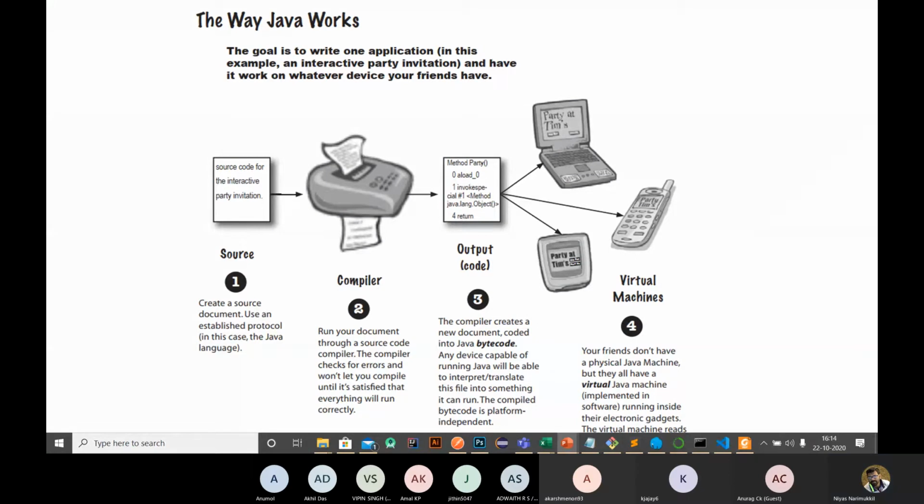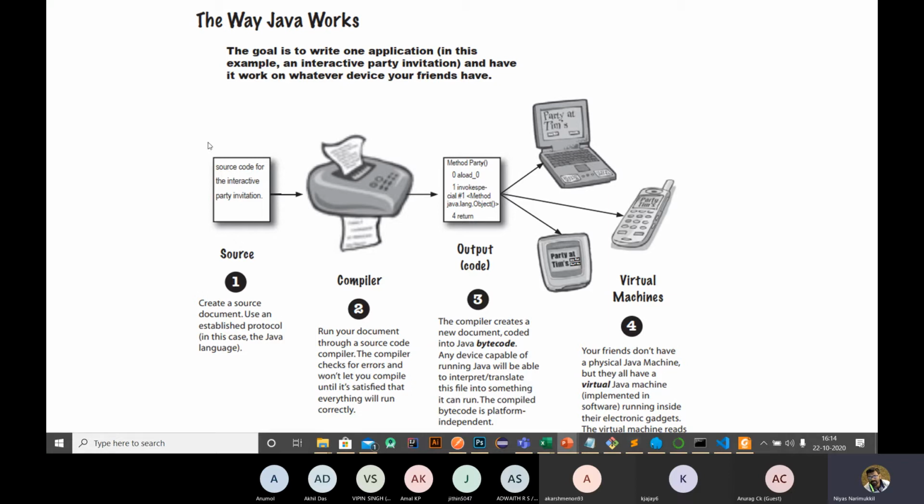Okay, so the working of Java, and how Java works now. This concept makes Java runnable on any of the devices. All these devices are called Java virtual machines. Okay, this is the concept.